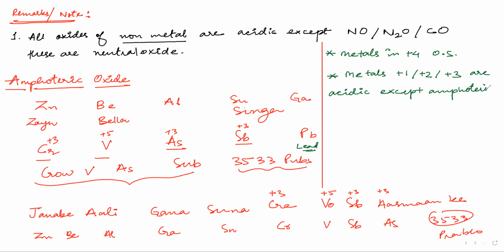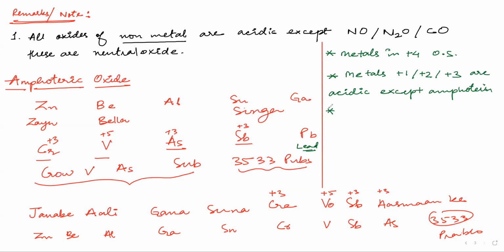For example, zinc oxide, ZnO: you will say, sir, zinc oxide is +2 oxidation state, it should be basic, except it is amphoteric, hence it will be amphoteric. Otherwise, for example, manganese oxide in +2 oxidation state will be basic. But if I have zinc, beryllium or aluminium in +2 oxidation state, they will be amphoteric. Metals in +4 are amphoteric; metals in +1, +2, +3 are basic except amphoteric.